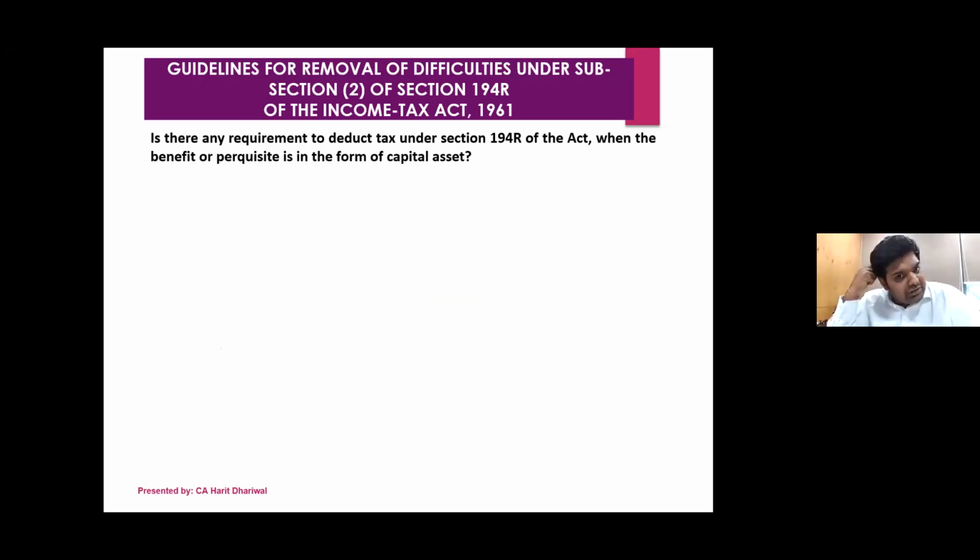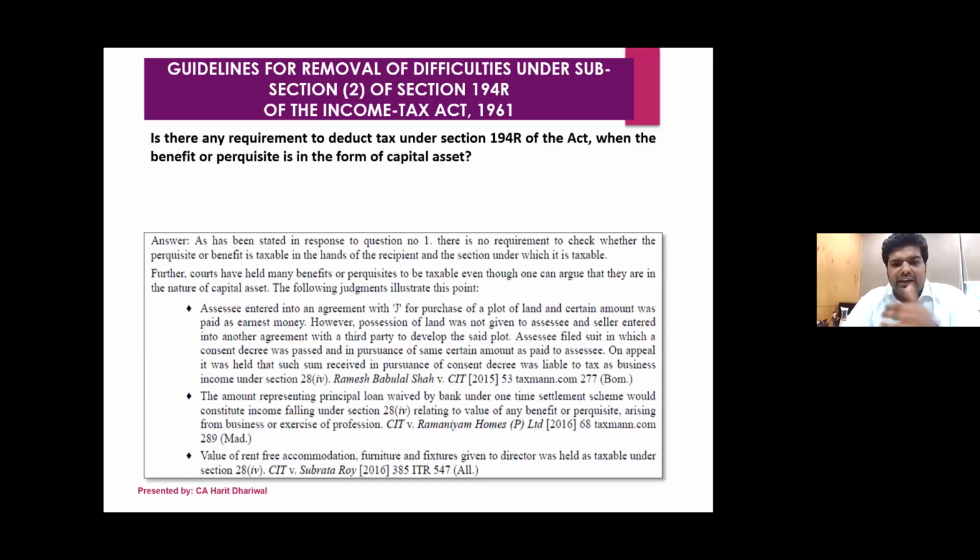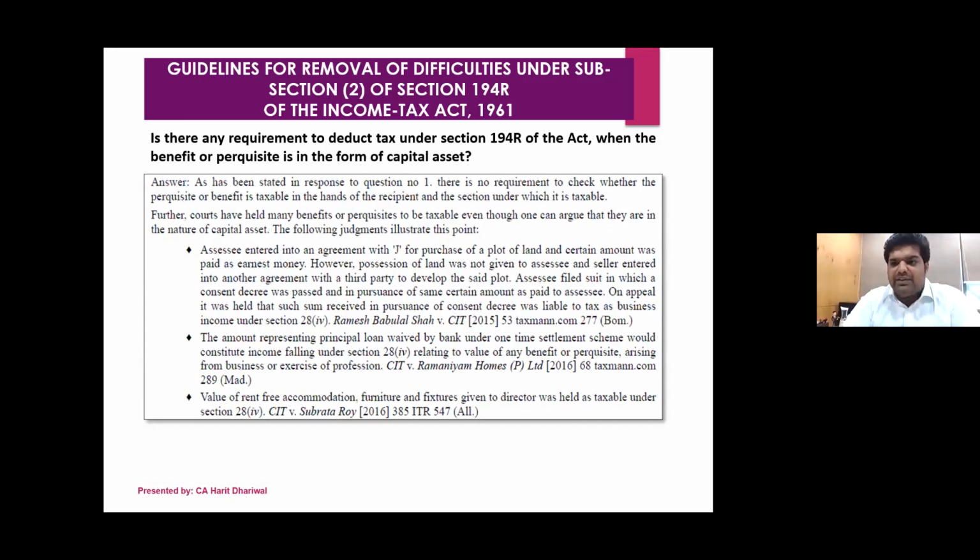So the third question is whether it is in the form of a capital asset. Suppose I give any benefit of purchase which is in the form of a capital asset, as I said in the first point, it is immaterial how the recipient deals with it. So even if it's in the form of a capital asset, in that case also TDS will have to be deducted under 194R. They've given examples in the guidelines which they have issued on 16 June, and they have very well clarified this.